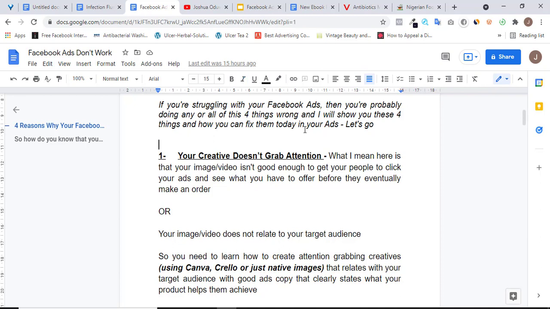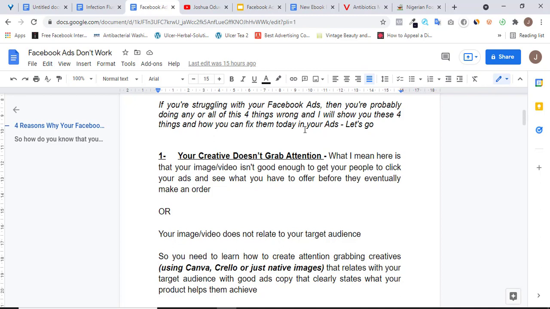So how you can actually create better attention-grabbing creative is by using software called Canva or Crello, or any other kind of software that you can use to edit images. You can use them to edit images and make them eye-catchy, make them attractive, make them in a way that is going to get people to click through your adverts and head over to your product page. All right. So if you're also going to be using videos, make sure the videos are explanatory and they are videos that actually show the benefits someone is going to be gaining from using your product.